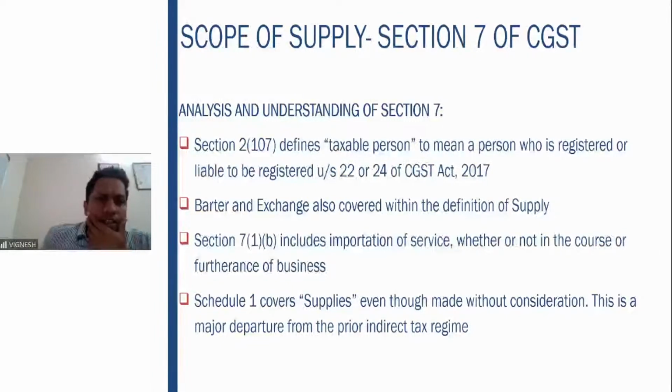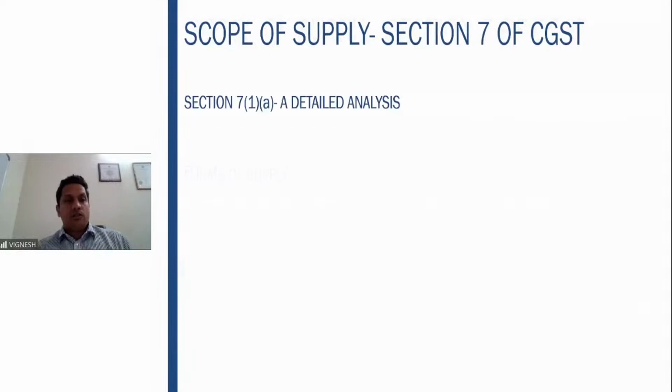You are running a furniture shop. You are selling to your customers. Your brother wanted one dining table. You gave one dining table from your store free of cost. Where is the GST discharge on that? Is it not a loss to the government? That is why certain instances, that is, supply to related persons, are covered in the respective Schedule 1. So Schedule 1, supplies made without consideration are also covered.